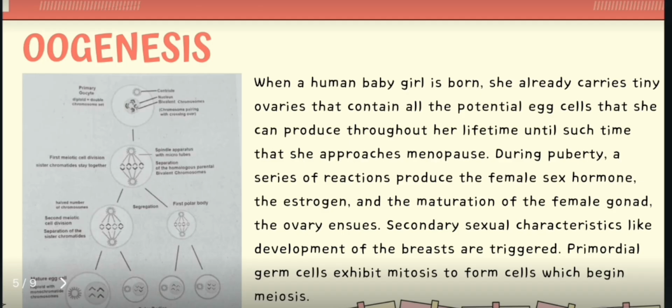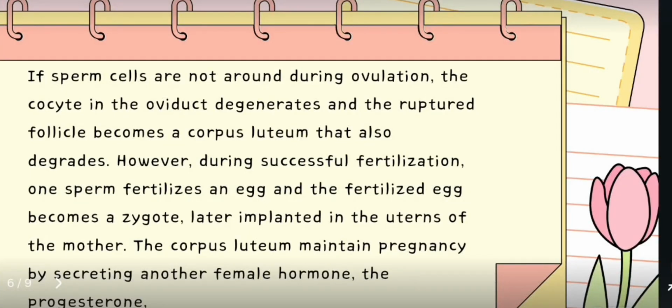Oogenesis is different from spermatogenesis, where a single starting cell, the spermatogonium, goes through meiosis and produces four functional sperm cells. Next, if sperm cells are not around during ovulation, the oocyte in the oviduct degenerates and the ruptured follicle becomes a corpus luteum that also degrades.